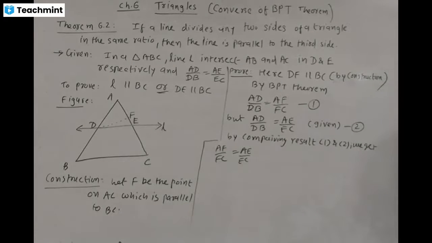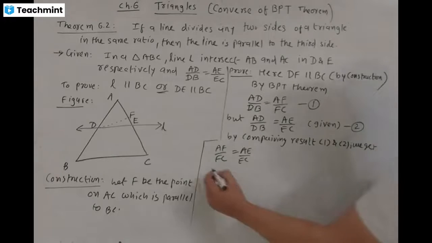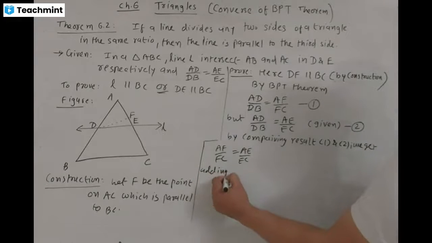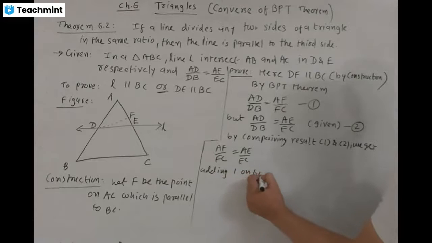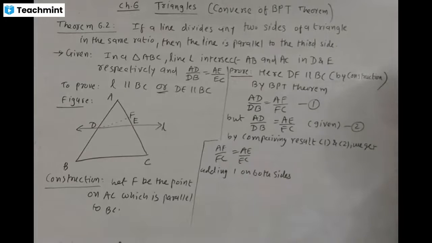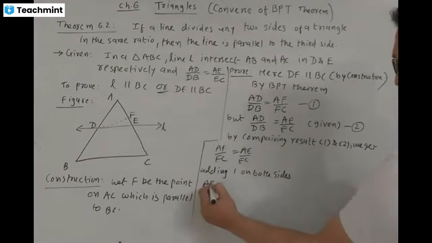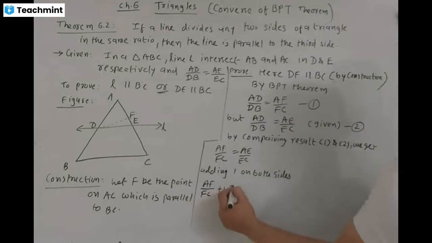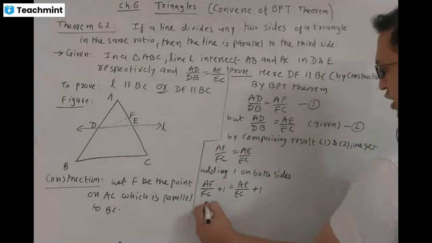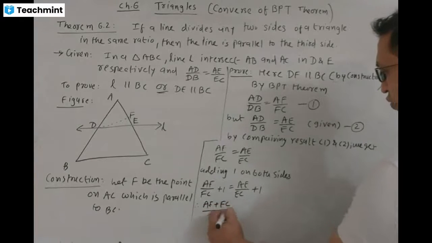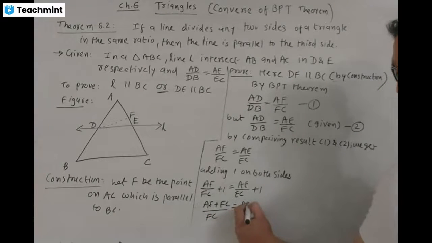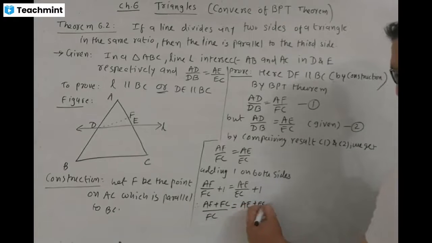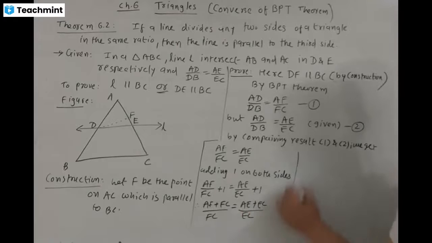Adding 1 on both sides, that is, adding the denominator to the numerator: AF by FC plus 1 is equal to AE by EC plus 1. Taking LCM, AF plus FC divided by FC is equal to AE plus EC divided by EC.